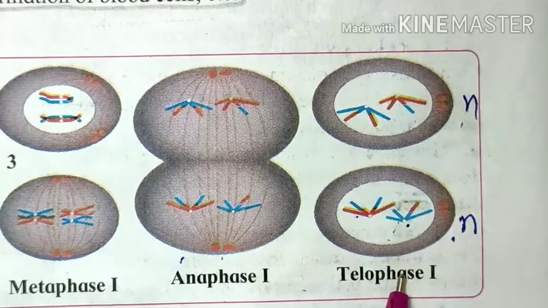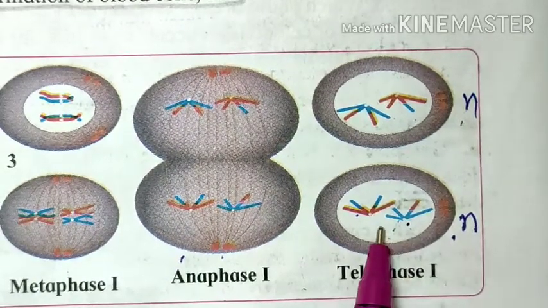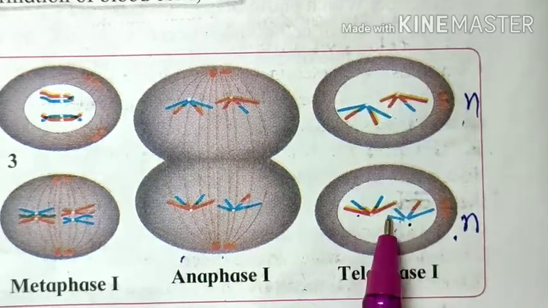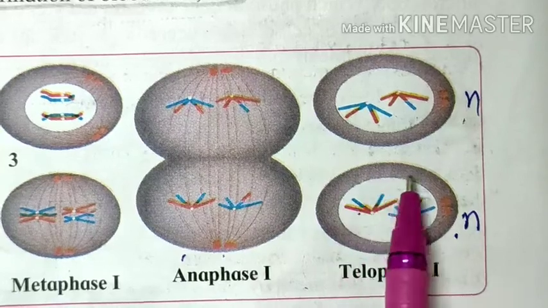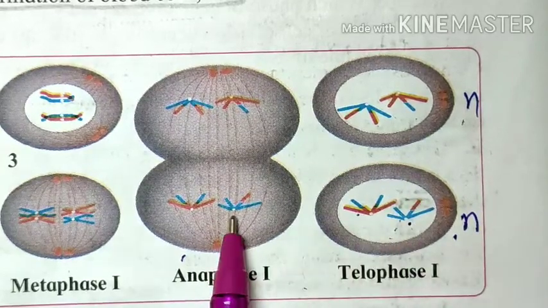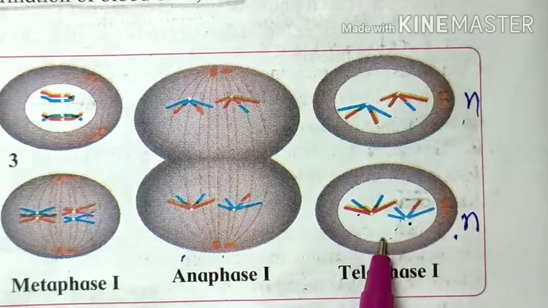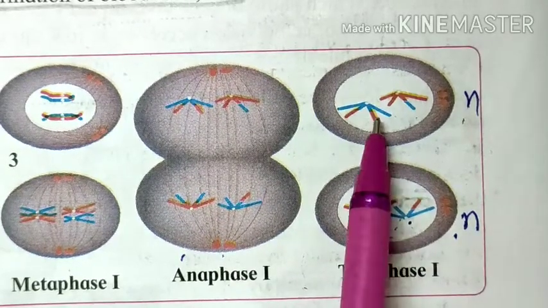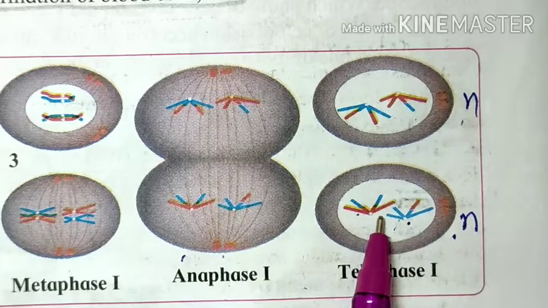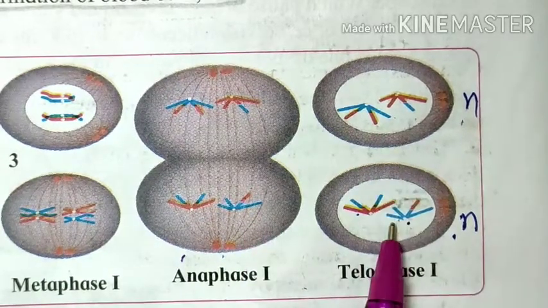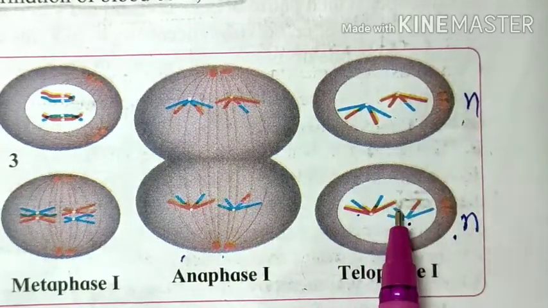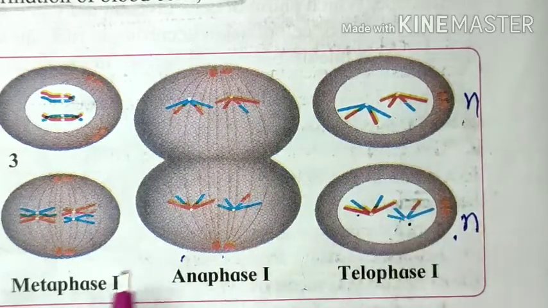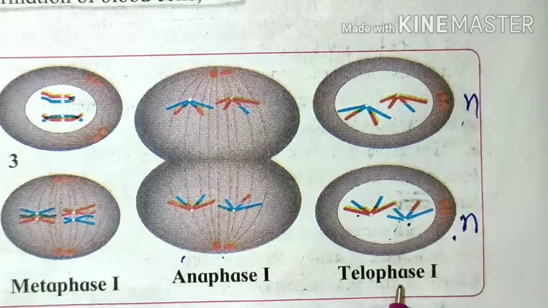It is the fourth phase of meiosis 1, telophase 1. This is a reverse prophase. See what happened in this case. We see two sets of chromosomes are there, meaning two nuclei are there. These spindle fibers completely disappear. Nuclear membrane is produced around these chromosomes. This is karyokinesis, and after that the cytokinesis also completes, and we get two different cells with two different nuclei. Here is the end of meiosis 1.